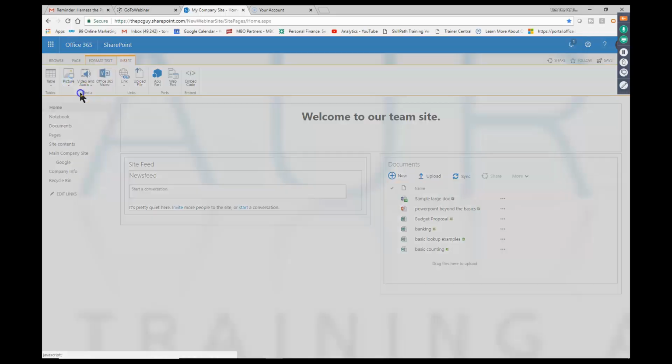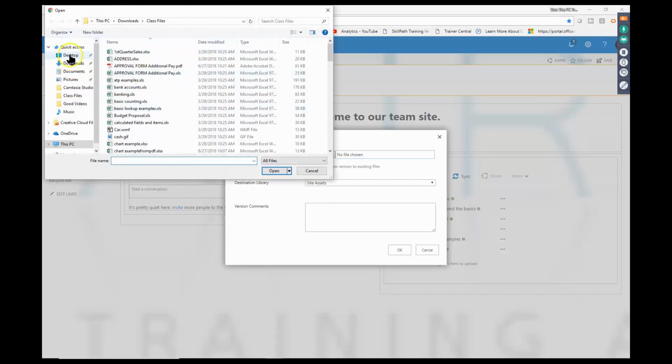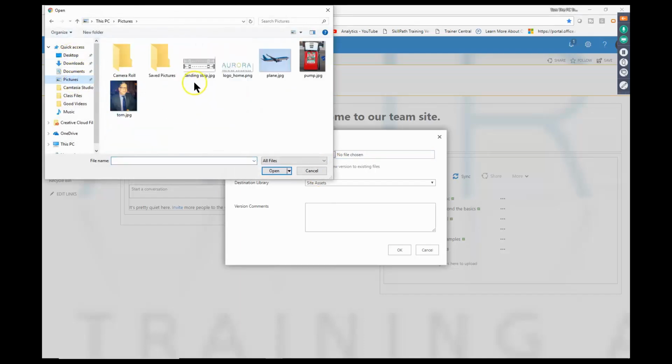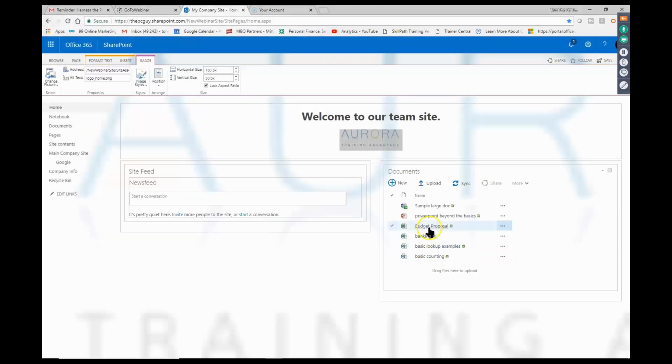And once again, I'll get that same picture. And there it is. So now I have that as my logo, but it's also on the actual page itself. So we're going to make some more changes to the site in a few minutes, but this will get us started.